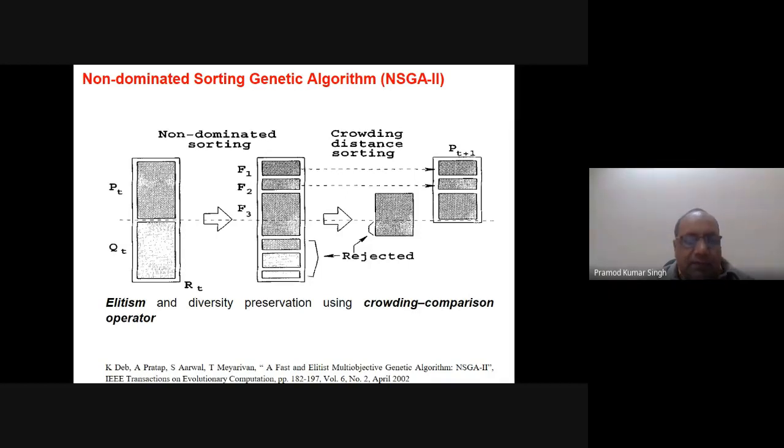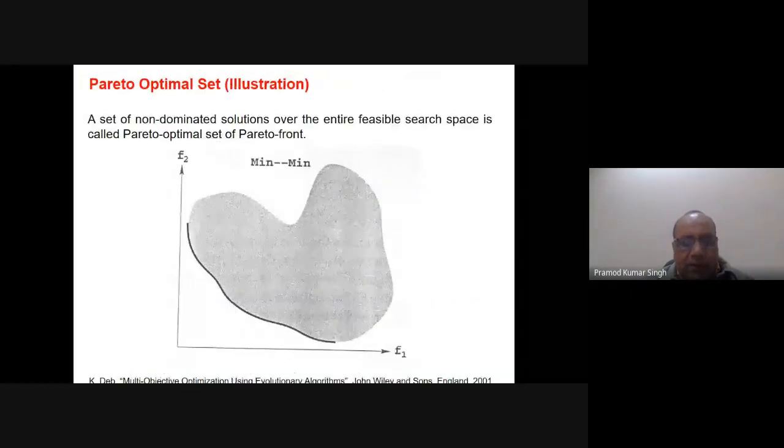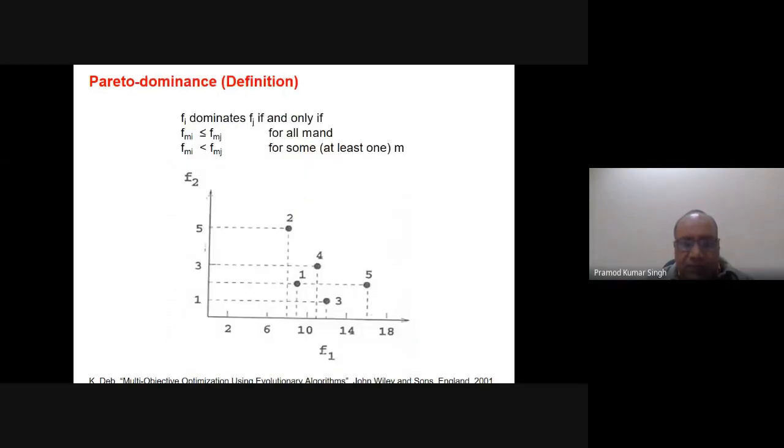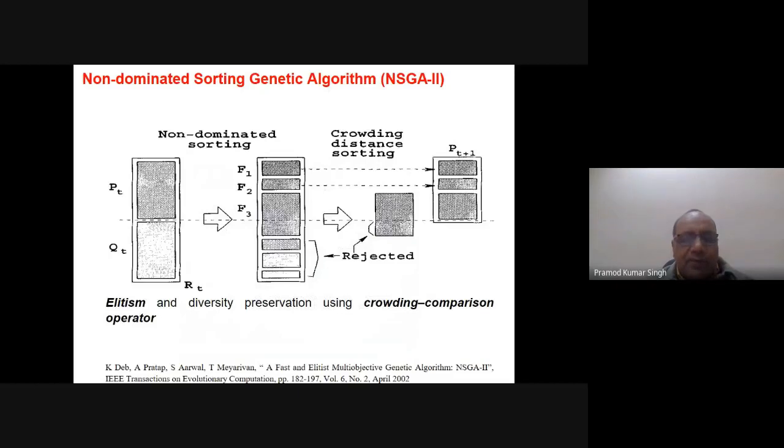For example, this is a population of size n, and these n solutions have generated these n children. So the total is 2n solutions, parents P_t and children Q_t, and when we combine them we call it R_t. Then, with the help of the non-domination concept which we discussed and saw pictorially, we make the different non-dominated fronts.